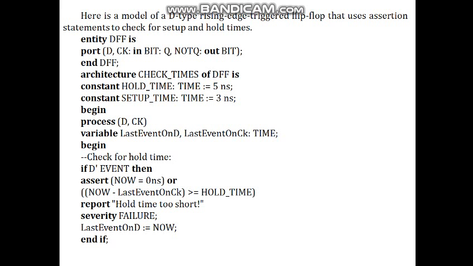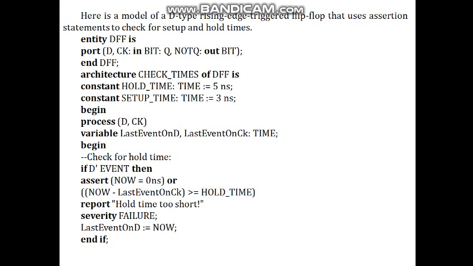Here is the model of a D-type rising edge triggered flip-flop that uses the assertion statement to check for setup and hold time. Entity D flip-flop, port D, clock: in bit; Q, not Q: out bit; end D flip-flop. Architecture check-timing of D flip-flop, the constant hold time and constant setup time are 5 nanoseconds and 3 nanoseconds as given below.